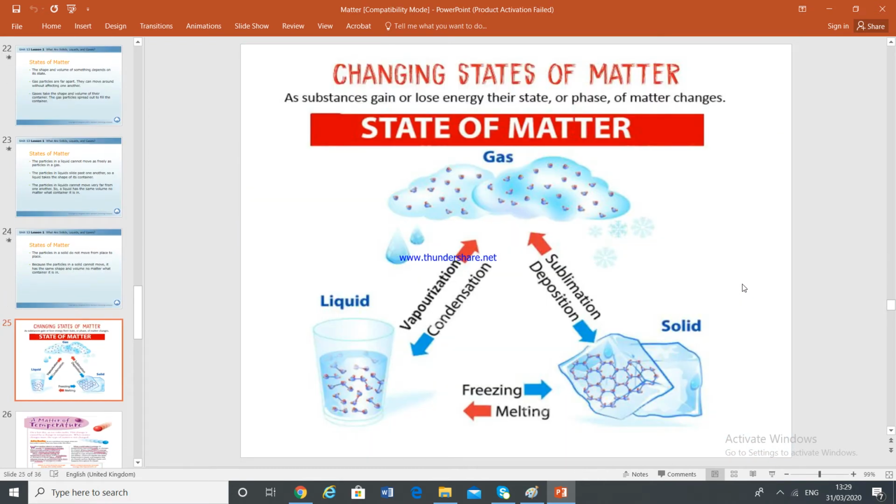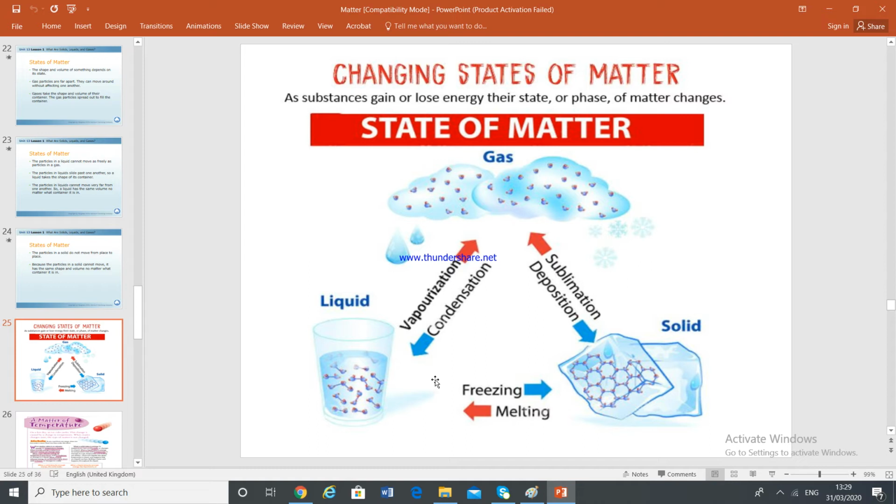Okay. Changing states of matter. As any substance gains or loses energy, either by heating or cooling, their state or phase of matter changes. Girls, this picture is not there in your book, so try to draw. If you cannot draw these clouds, at least just write liquid to gas, gas to solid, okay?